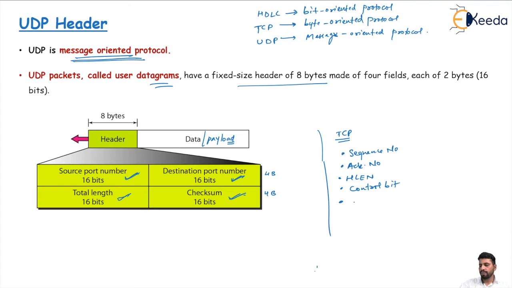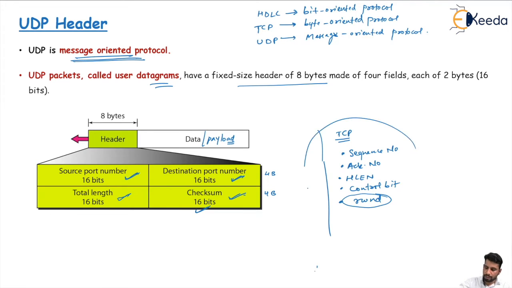Second, you know that the receive window size field is there in TCP; nothing like that is here. Total length is there in UDP, but total length is not present in the TCP header, because it is controlled by the receive window advertisement. Next, TCP has the options field and the header checksum field. So checksum is also here.